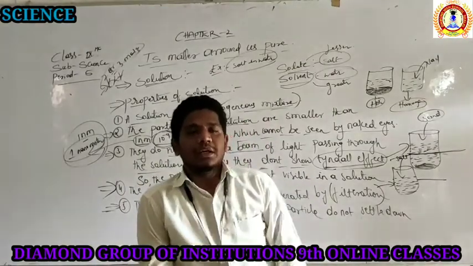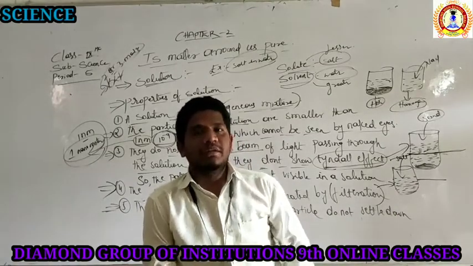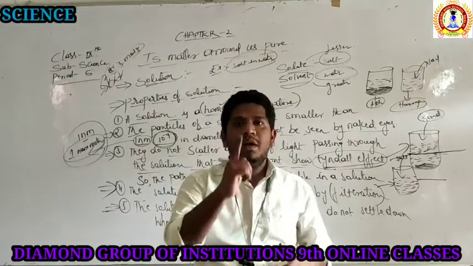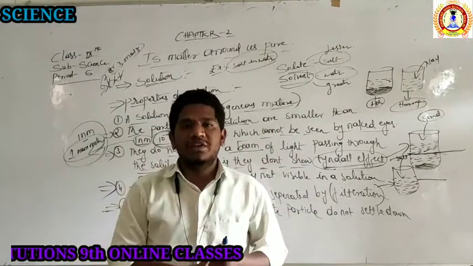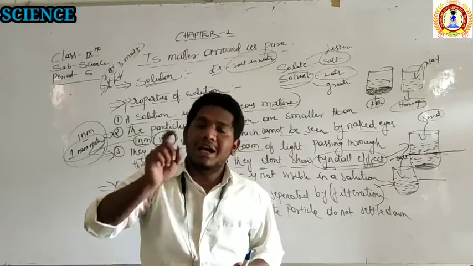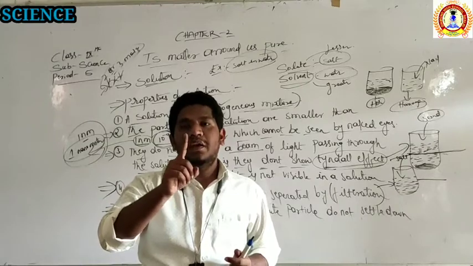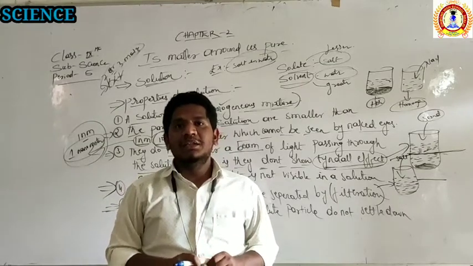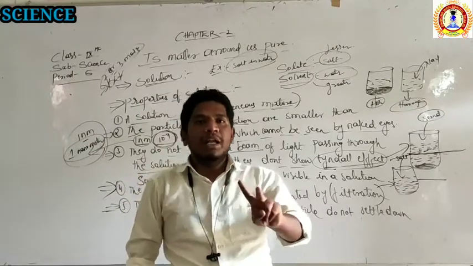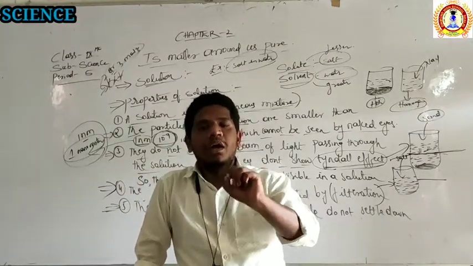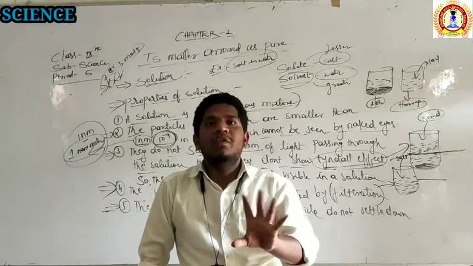Which is the first property? The first property is that the solution is a homogeneous mixture. Two or more substances combined become a single unit called a homogeneous mixture. Second property: the particles of a solution are about 1 nanometer in diameter. As a result, they are not visible to the naked eye. The particles of the solute are very small, up to 1 nanometer in diameter. That is the reason they are not visible to the naked eye.